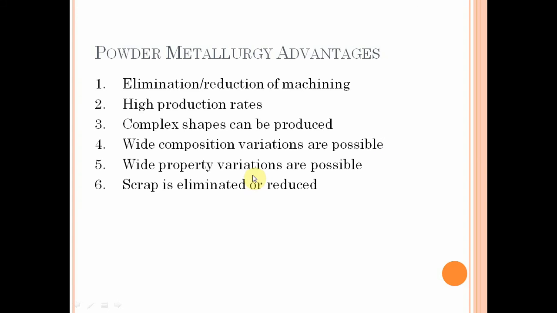Wide property variations are also possible. So this is most important. Scrap is eliminated or reduced. If we take the casting process as an example, we get the maximum scrap rate, but by using powder metallurgy, that will be reduced.